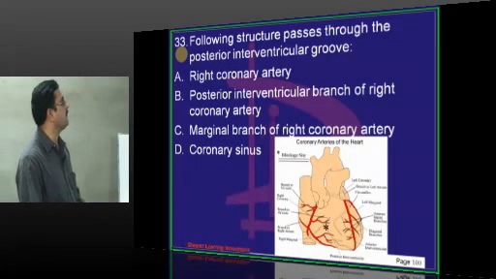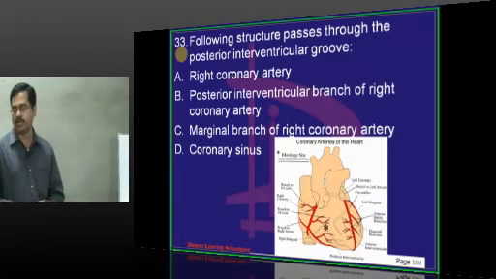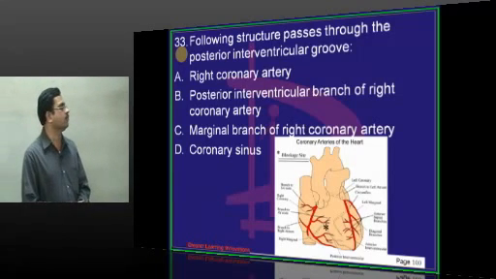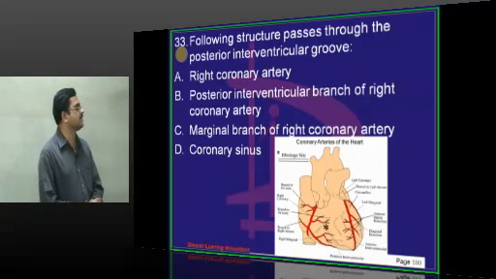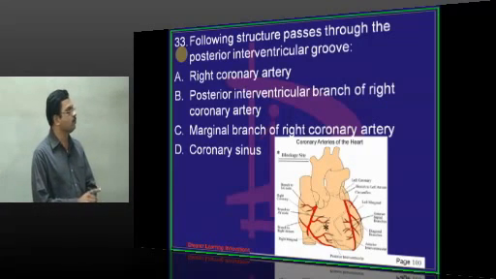The following structure passes through the posterior interventricular groove. You find two arteries present in the posterior interventricular groove, that is anterior interventricular artery and posterior interventricular artery. Both of them are anastomosing in the posterior interventricular groove. Then you find a vein, that is middle cardiac vein. So these structures pass through the posterior interventricular groove.